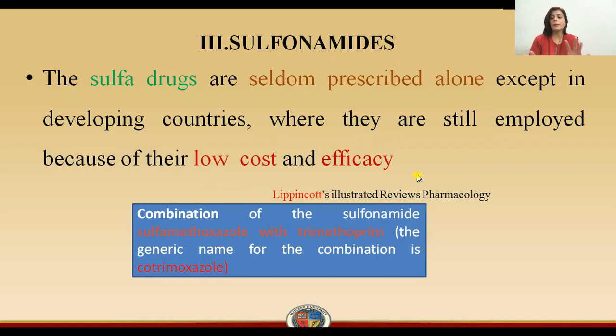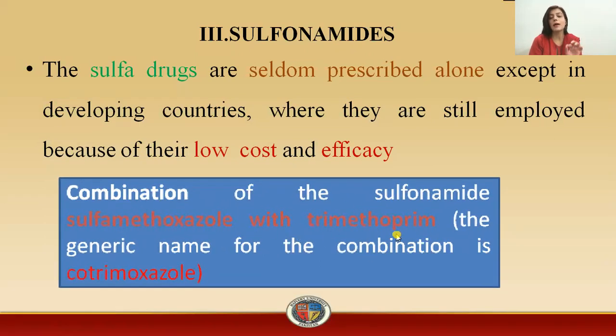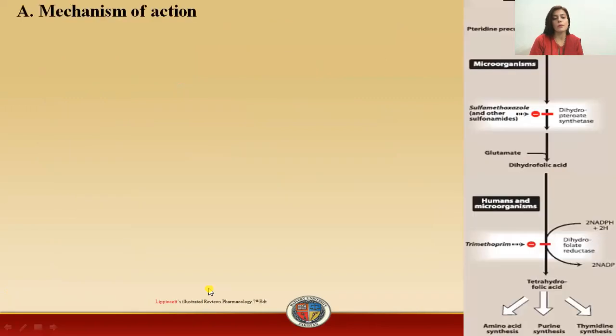Now, what are the combinations which are given with the drug? For example, sulfamethoxazole, which is the sulfonamide and a synthetase inhibitor, is prescribed with a folate reductase inhibitor, that is trimethoprim, and the combination is actually known as cotrimoxazole.